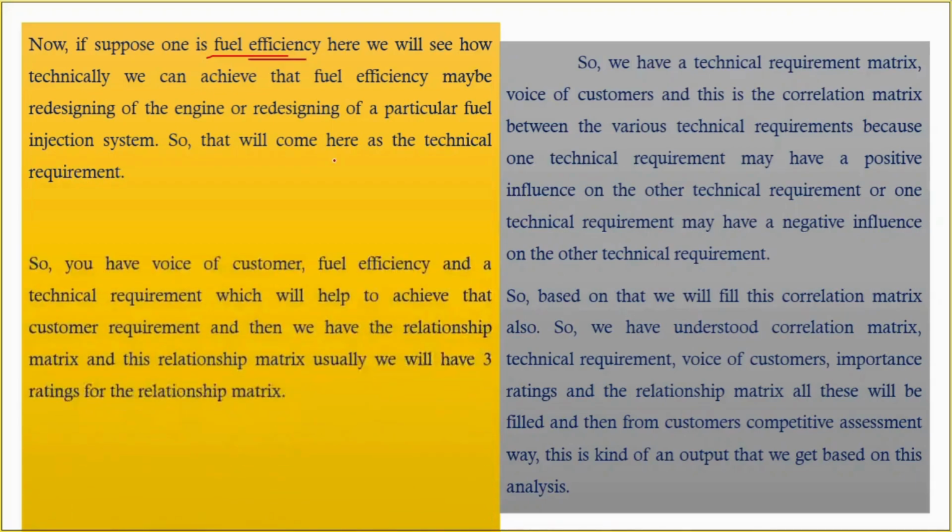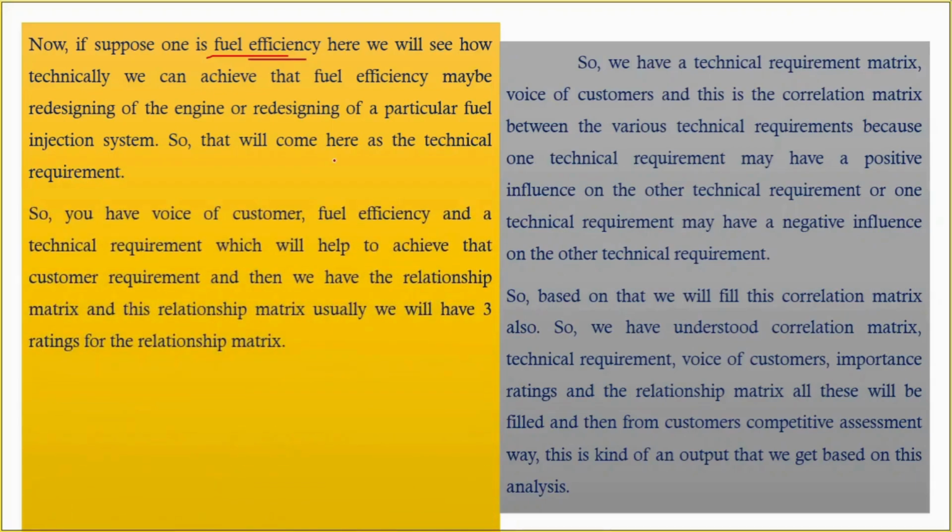So we have a voice of customer regarding fuel efficiency and a technical requirement which will help us achieve it, and then we have a relationship matrix. Usually we have three ratings for the relationship matrix: high, medium and low.